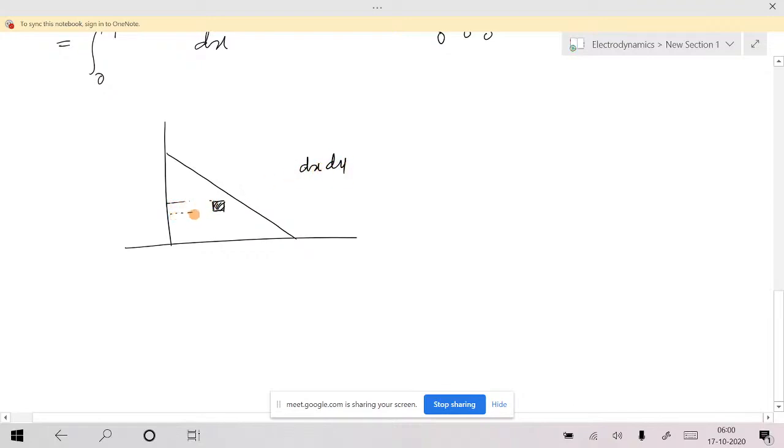Let me take it like this: dy here, dx here, 1 here, y-axis here, x-axis here. Now what I do here is again integrate 0 to 1 minus x, dy, isn't it? That will give, again you are integrating with respect to dy. I hope you will get this one.